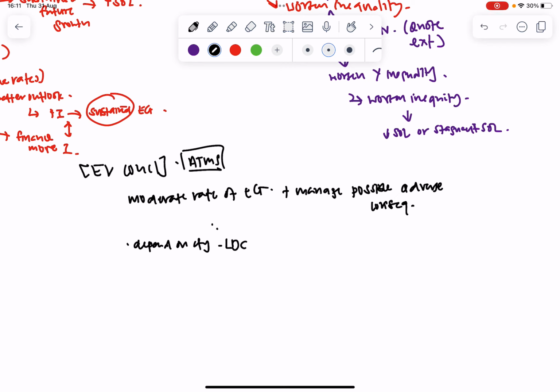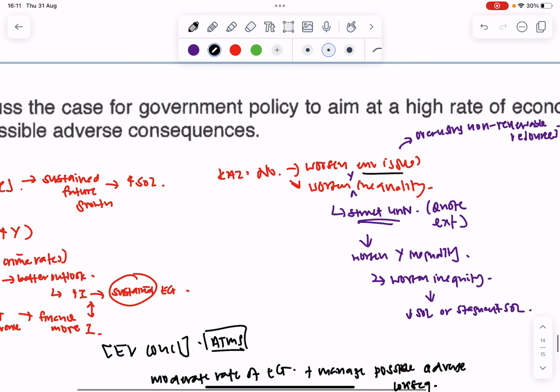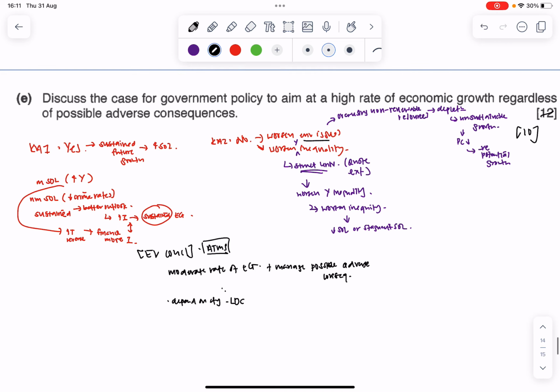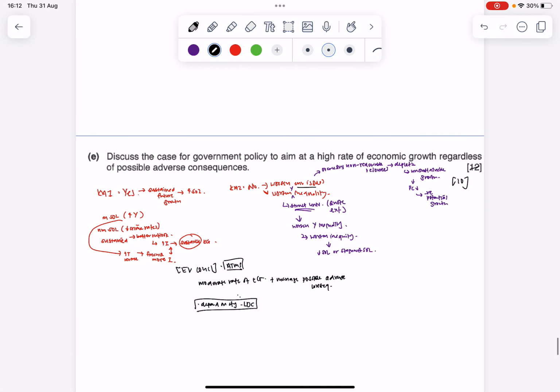And another angle you can do is that you can pursue a high rate of economic growth, but you can avert consequences such as worsening income inequality by constantly encouraging upskilling of people so that everybody benefits when there is an increase in economic growth. Okay, so this kind of policy will work more for economies which are reliant on their human capital, which is the skills, be it in engineering or all those niche skills. So I will look at how it depends on the country, and then I'll expand from there. So this is generally all for part E.